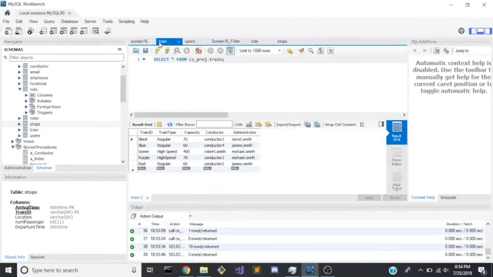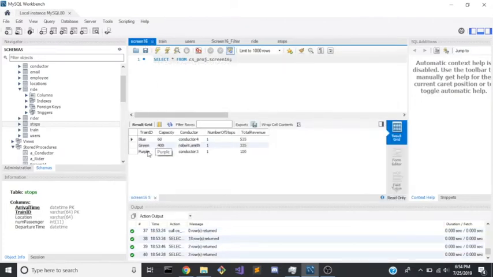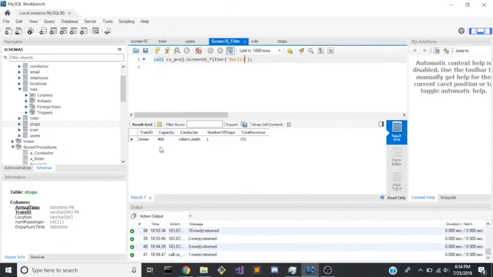Let us now attempt to recreate screen 16, and we have fooled the system into thinking that the green train has stops. Now it appears because it has some number of stops. If we now go to the filter page and run it again based on who contains a location Berlin, we will now see the green train is present.